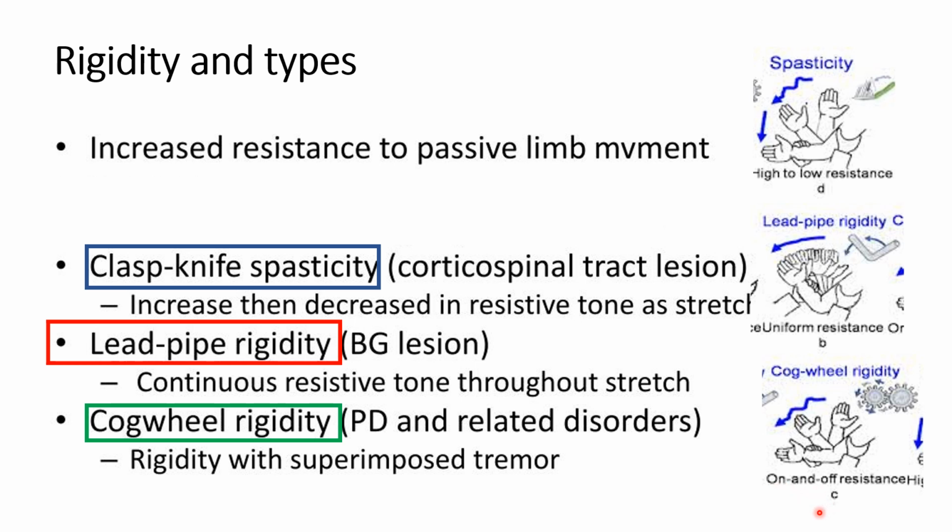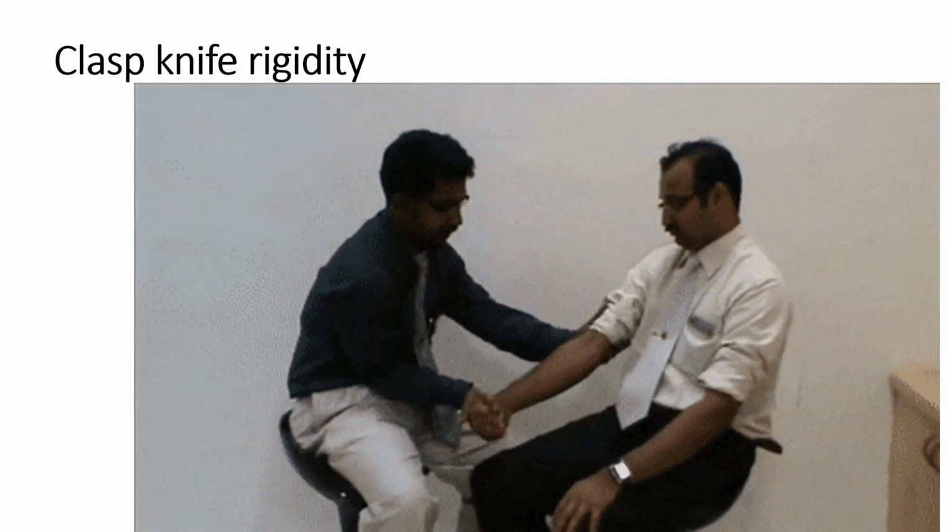PD and related disorders, rigidity with superimposed tremor. So these are the basal ganglia lesion, corticospinal tract lesion and PD and related disorders. So this depends upon the rigidity.